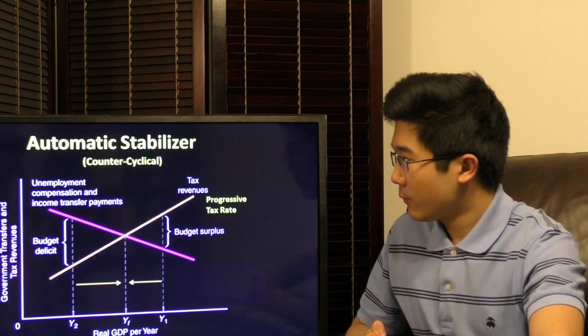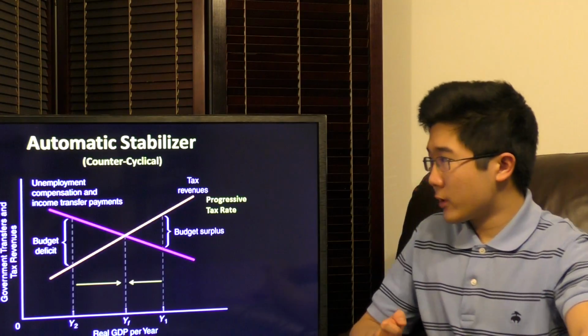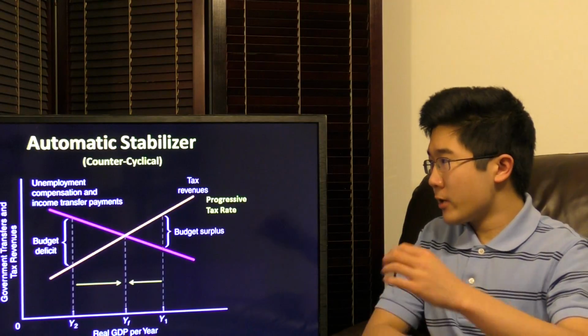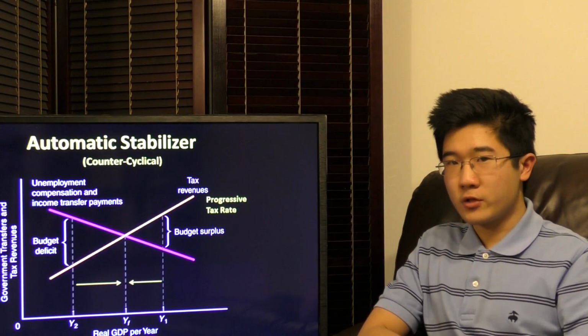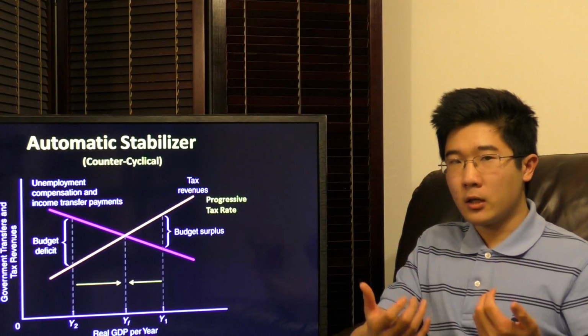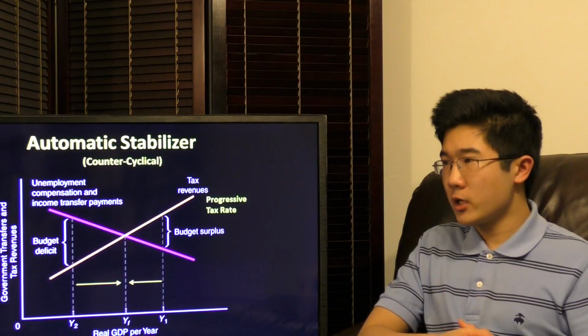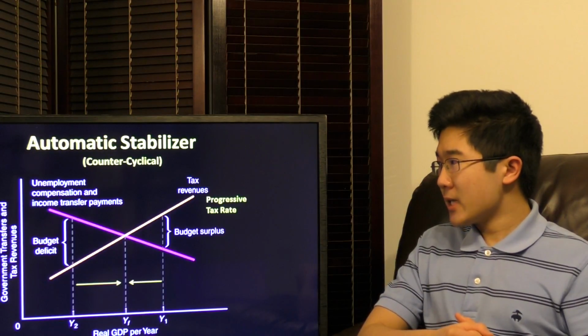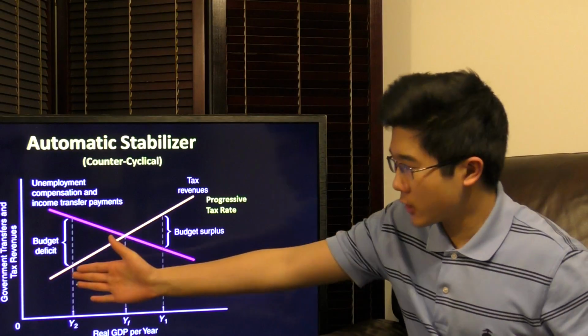As more unemployed people exist, more people are receiving unemployment compensation. And as more people's incomes are decreasing, of course, we see more government transfers in general that help aid lower income individuals, as lower income and unemployed individuals increase in number. Secondly, during recessionary gaps, we see tax revenues decrease.